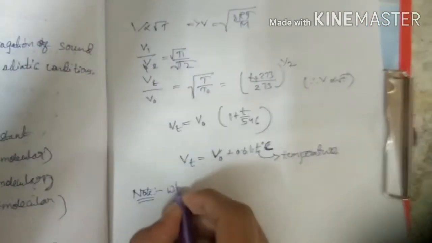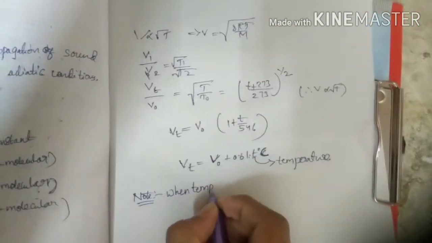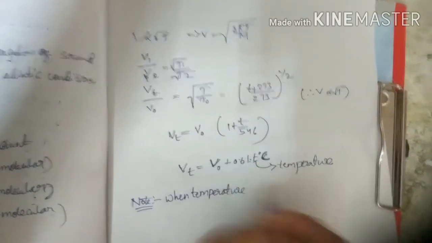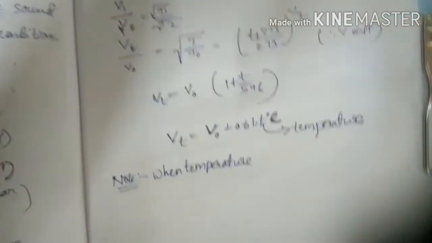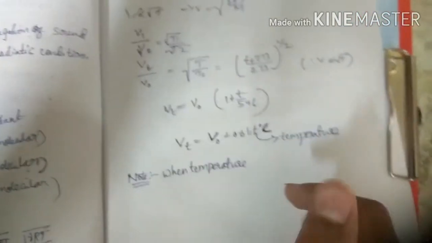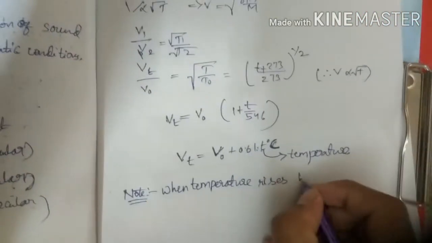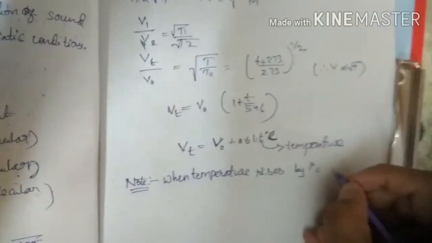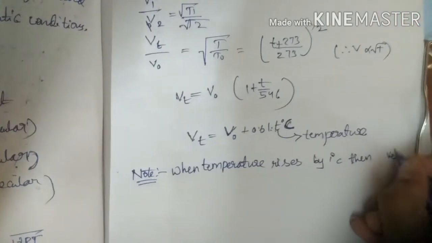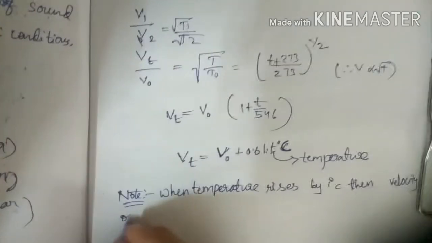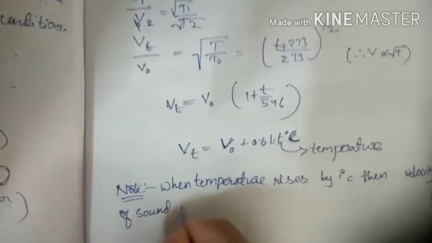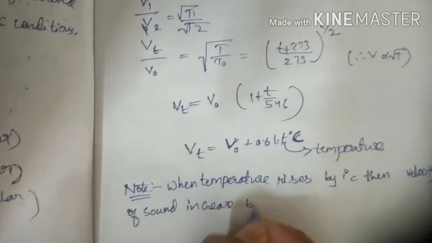Now an important note: when the temperature rises by 1 degree Celsius, there is an increase in the velocity of sound by 0.61 meters per second.